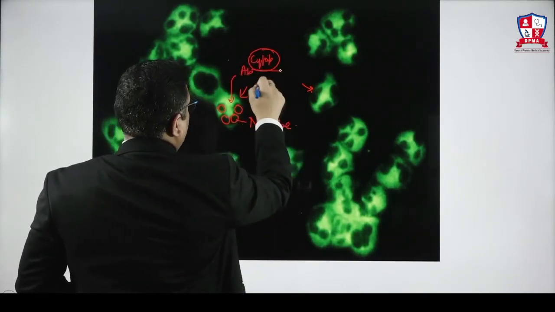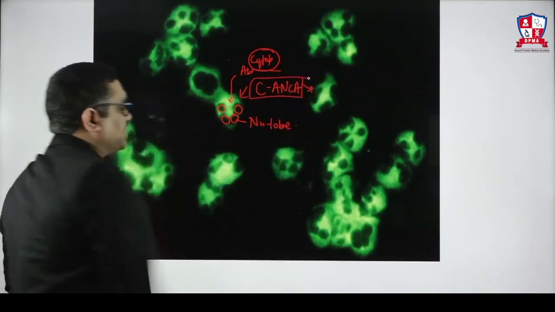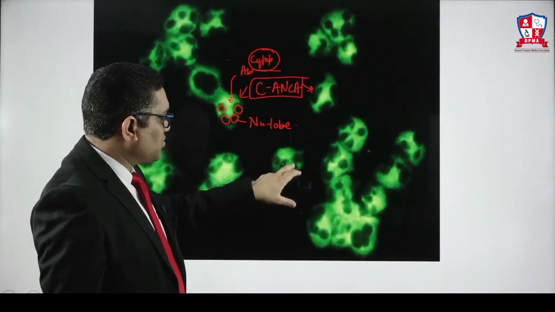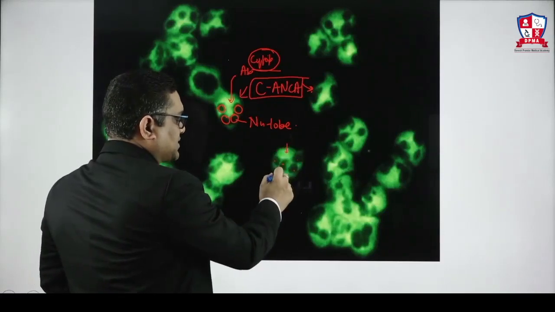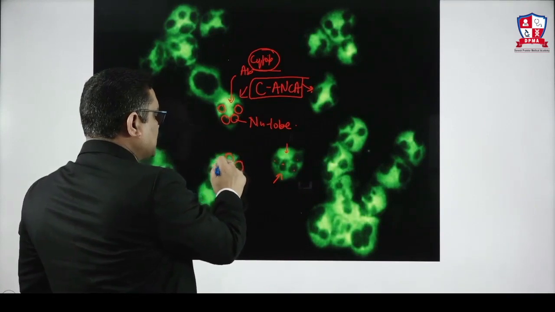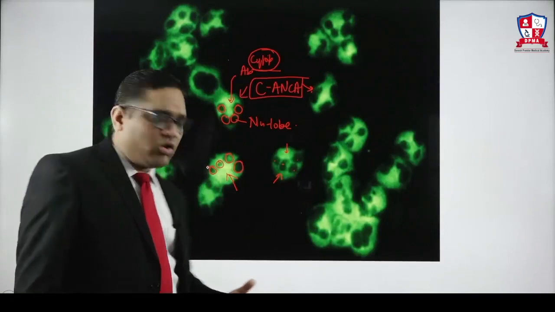So entire cytoplasm. So which ANCA we are seeing? Cytoplasmic ANCA, C ANCA, right? So all these are C ANCA. You can see all these nuclear lobes, and in the cytoplasm, entire cytoplasm is green. Only nucleus is visible like this. So these are the C ANCA, which we will find mostly in the Wegener's granulomatosis.